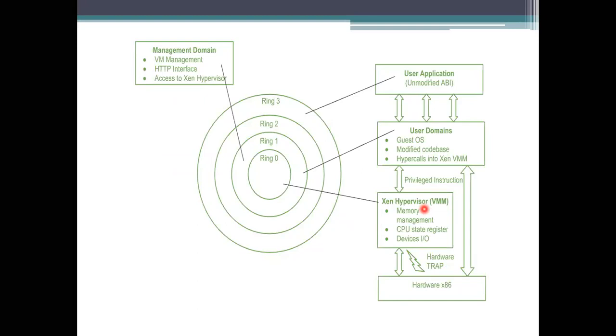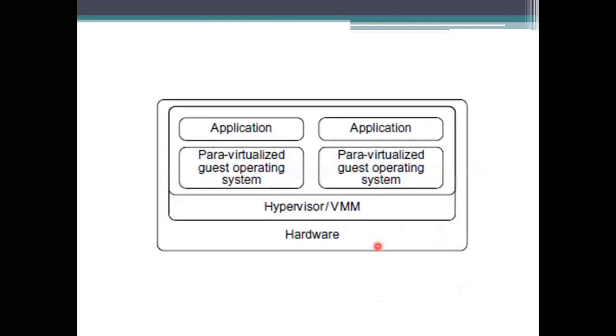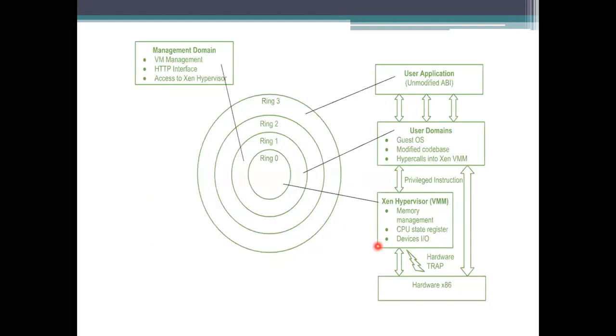And then, what is ring one doing? It is specifying the user domains, that is, the guest operating system, any code base that is modified, and it places the hypercalls into the Xen VM. So ring one is responsible for placing the hypercalls to Xen or any virtual machine monitor you are using.